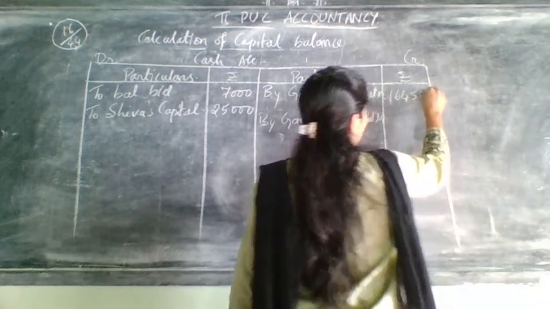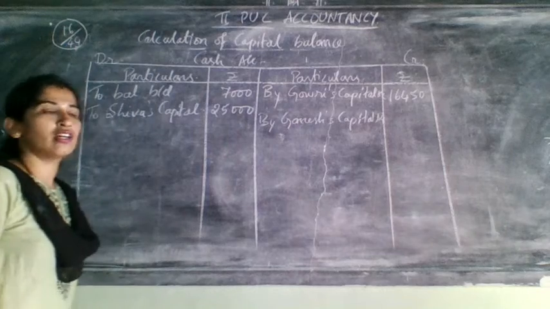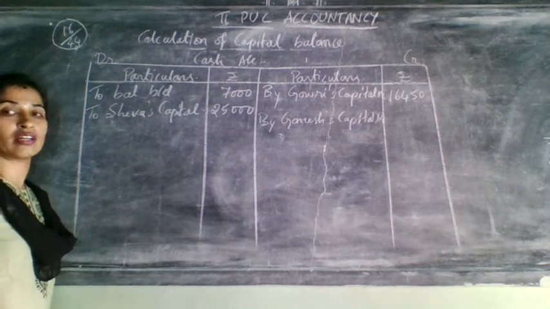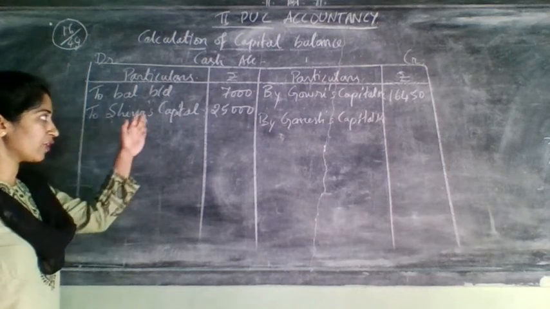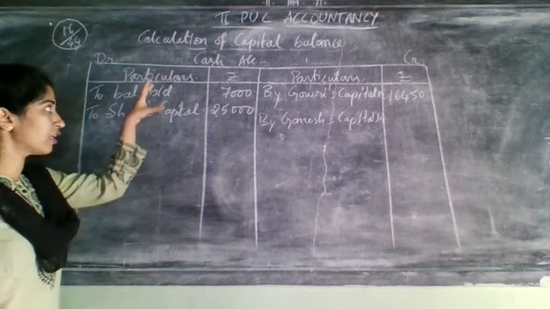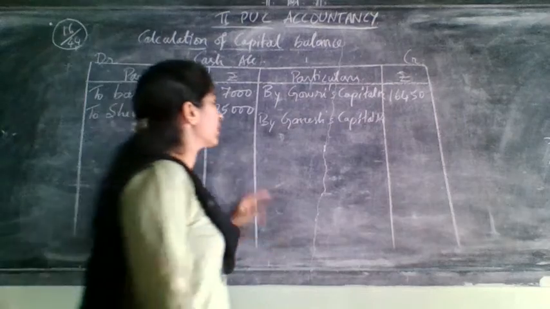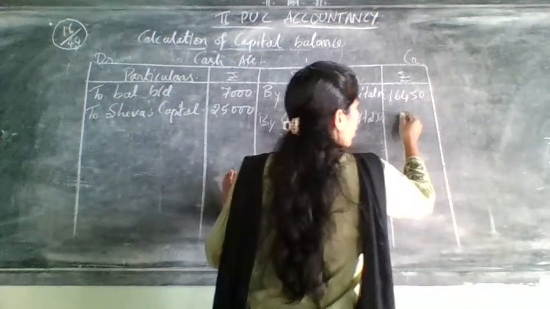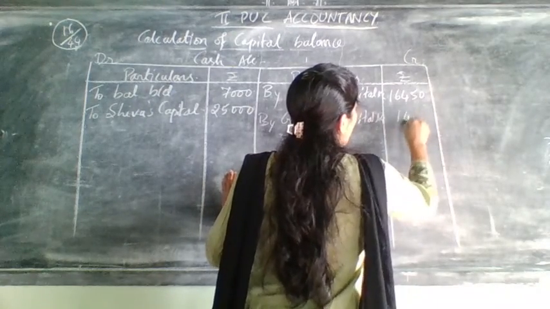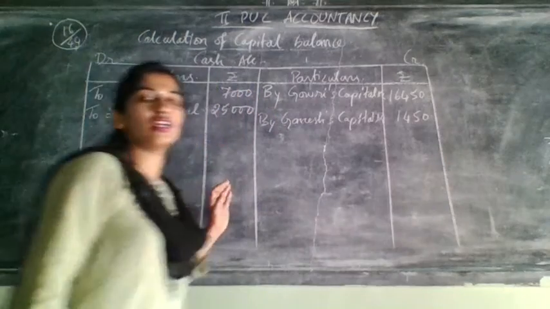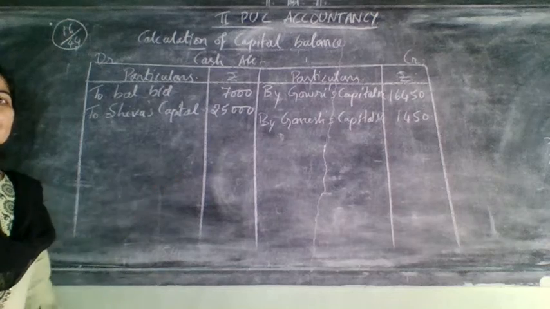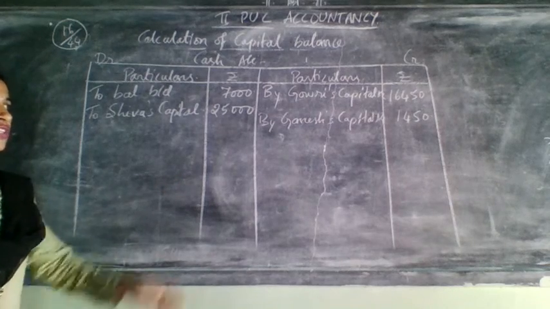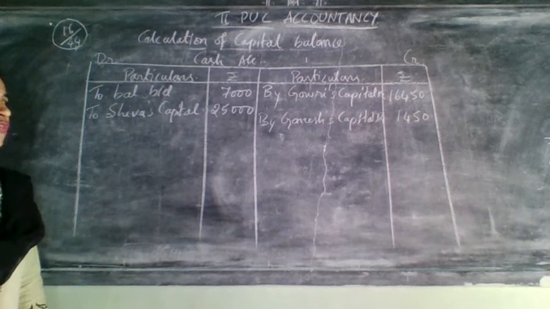So how much will Gauri withdraw? 16,450 from her account, because she is having excess amount in her capital account. So she is withdrawing 16,450. That was written in the first column, here Gauri's column. Next will be related to Ganesh. How much will Ganesh withdraw? He will withdraw 1,450 from his account, because he is having more than sufficient capital balance there. So he is also withdrawing 1,450.